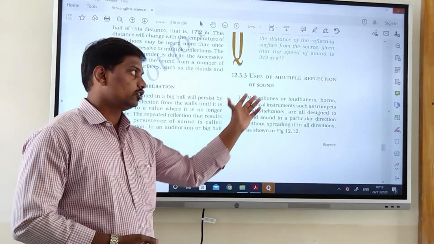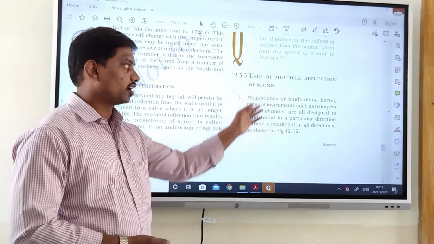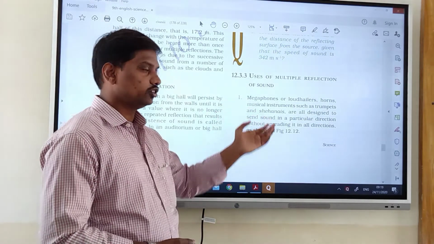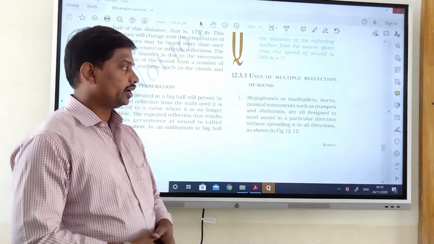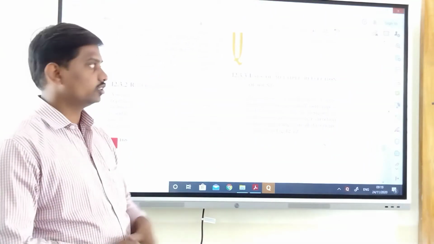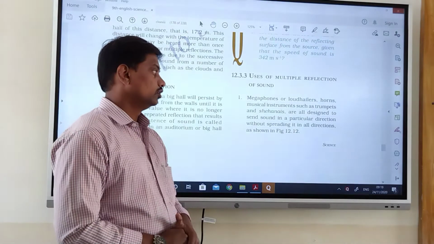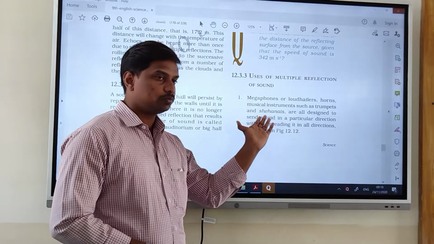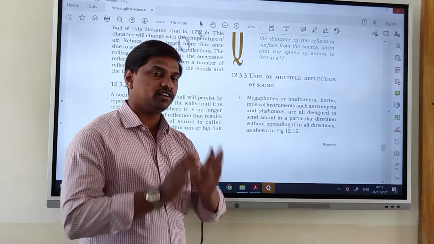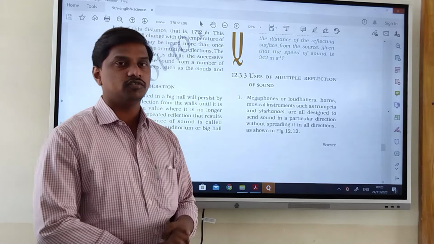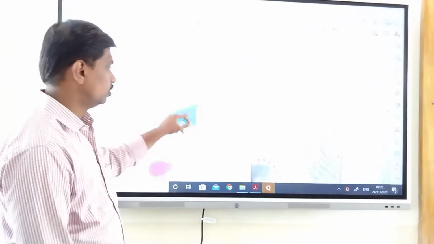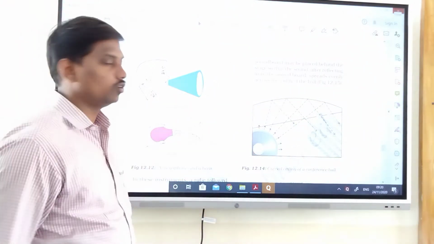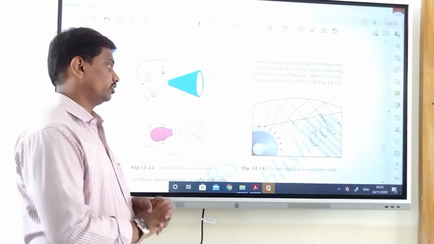Uses of multiple reflection of sound. Wherever we use multiple reflection of sound, in megaphones, loudspeakers or horns, and musical instruments such as trumpets and shehnais, they are all designed to send sound in a particular direction without spreading it in all directions. In that direction only the sound will travel. For example, they have given in the figure, you can see here a megaphone, this is the horn. They give the direction for the sound to travel in a particular direction. Okay.